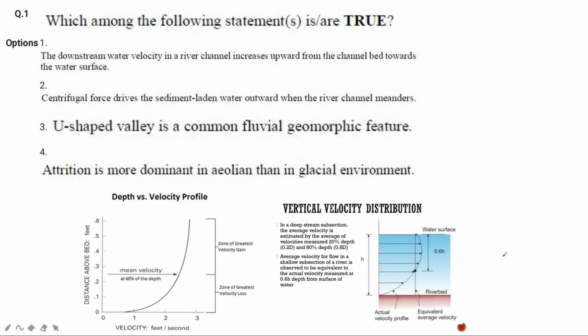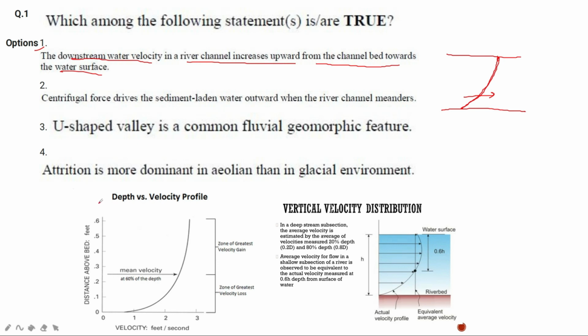It says, which among the following statements is or are true? The first option says, the downstream water velocity in a river channel increases upwards from the channel bed towards the water surface. Okay, so the downstream velocity is the velocity in the direction of the stream flow. Suppose this is the water bed and this is the stream flow direction. It says the velocity is increasing from the bed towards the top of the water surface.